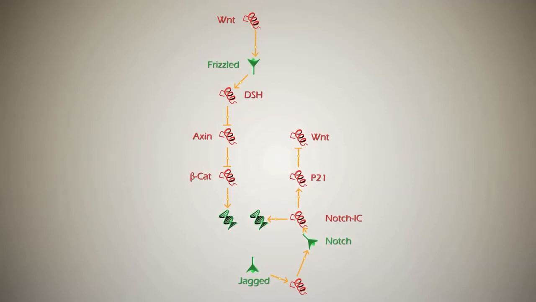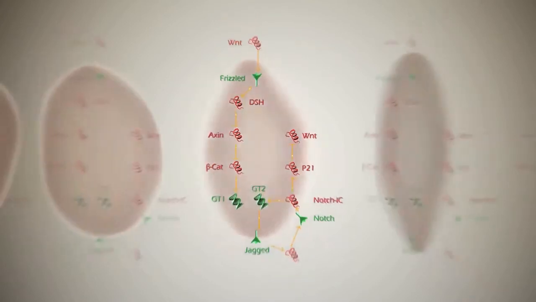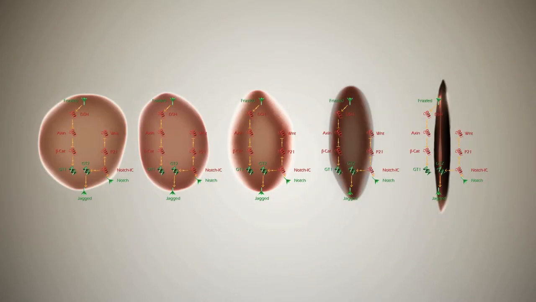If we use the single variable GT1 to represent all the downstream targets of increased levels of beta-catenin, and GT2 to represent all downstream targets of Notch-IC, we can show the crosstalk between the two pathways using this simple diagram. Jagged is activated by GT2, and this creates a positive feedback loop in the Notch signalling pathway. This Notch-Wnt pathway model can be scaled up to simulate the skin cells in the epidermis, keratinocytes.